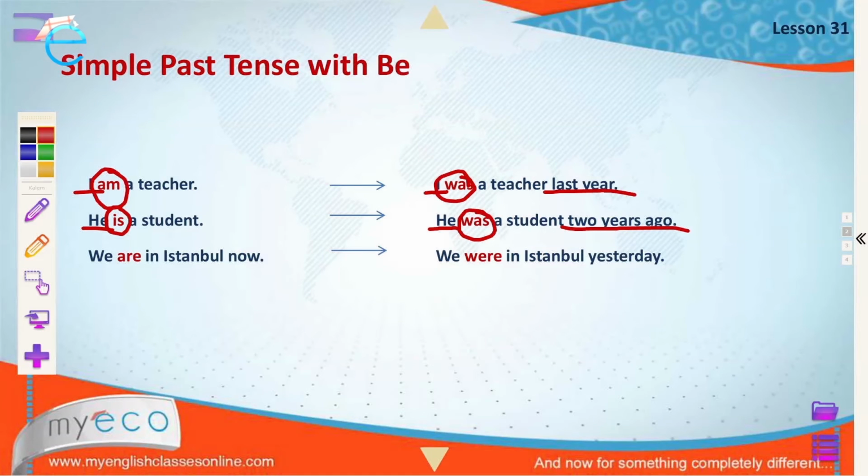With the simple present tense, we use we are in Istanbul now. But with the past simple tense, we use we were in Istanbul, for example, yesterday.